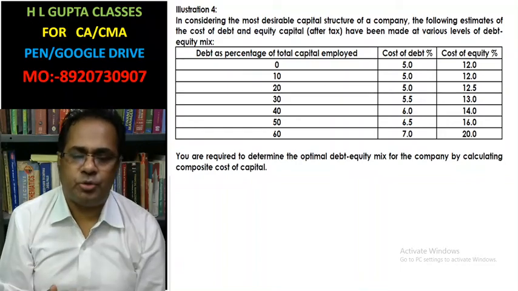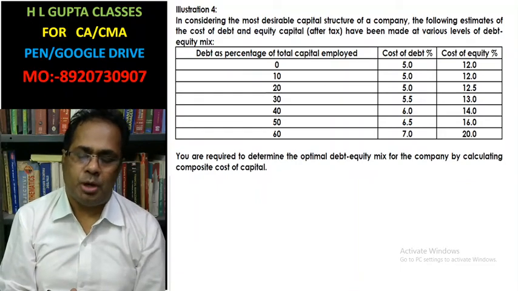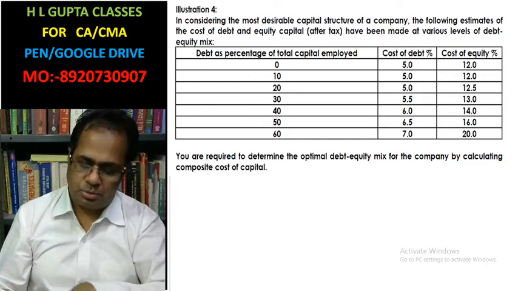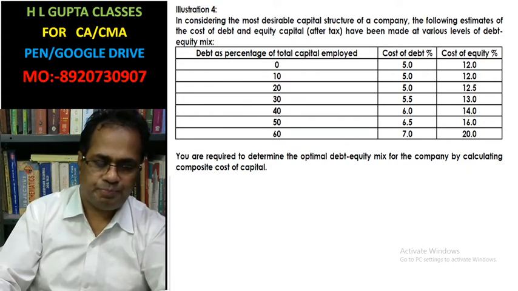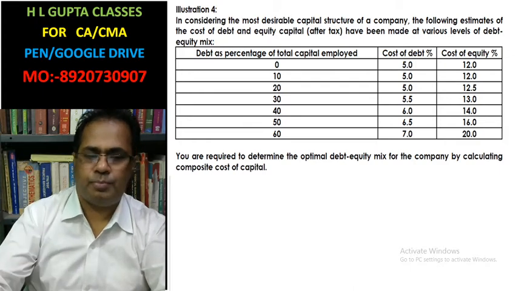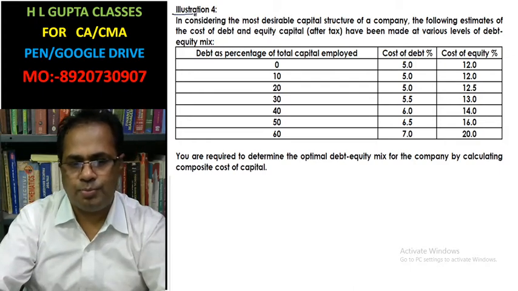Hello friends, I am going to discuss illustration number 4 of CMA Inter Group Second, Cost and FM. This is the cost of capital. Please read the question here. Look at it, illustration number 4.